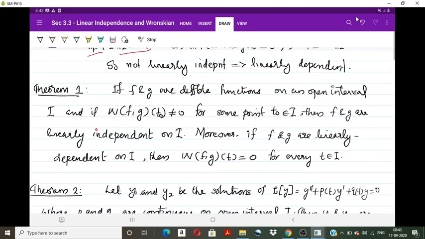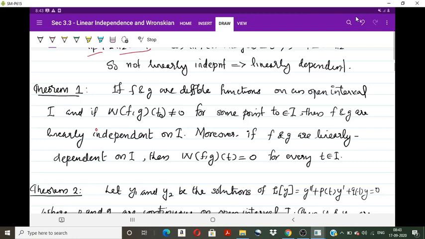If there are some points inside the interval at which the Wronskian is not 0, and if f and g are differentiable functions, then it is said to be linearly independent on I. This is about the relation between linear independence or linear dependence and the Wronskian of any functions. Now we concentrate on the functions which are the solutions of second order homogeneous differential equations.